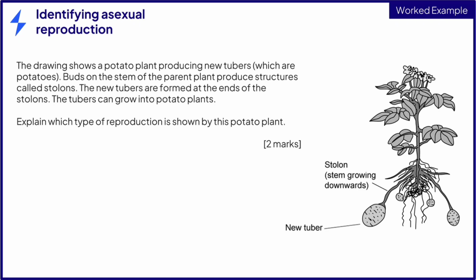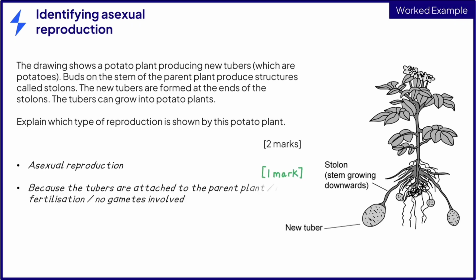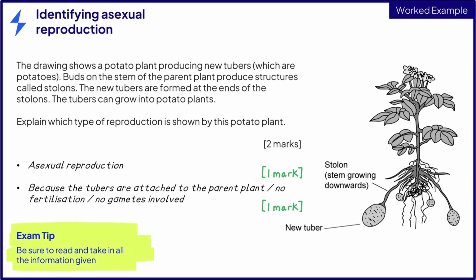We can see in the image that the tubers are attached to the parent plant by these structures called stolons. We are told that the tubers can grow into new potato plants. All this information tells us that asexual reproduction must be taking place. This is because the tubers are grown from the parent plant. Even though a flower is present, there is no information about pollen or pollination, so there's no sexual reproduction or fertilization taking place. Be sure to read and take in all the information given in a question like this.